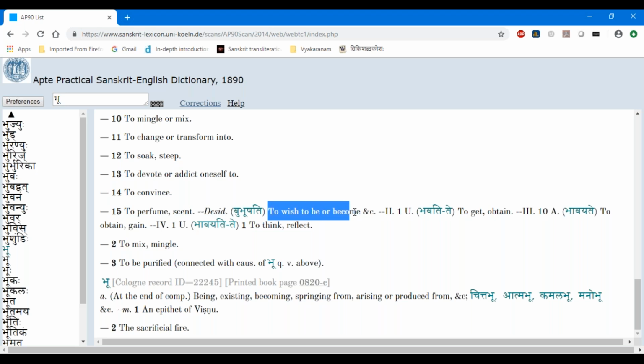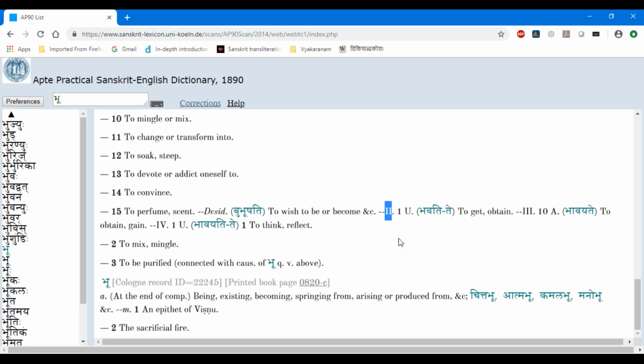So to wish to be or become, etc. He gives. So this is the desiderative form. And then after that, he doesn't give any quotes or references. And then next comes this Roman letter 2. So Roman letter 2 means this bhu dhatu itself is in another gana or something.